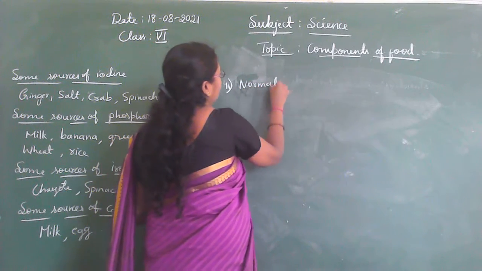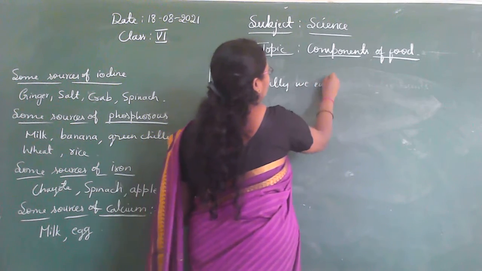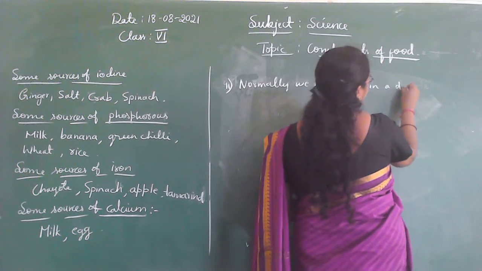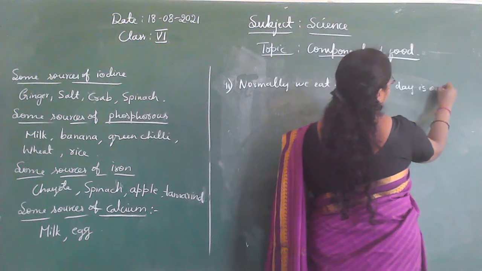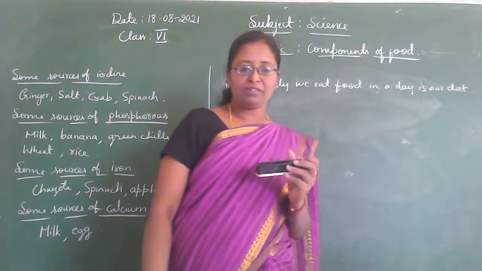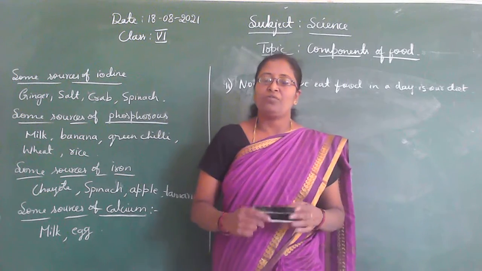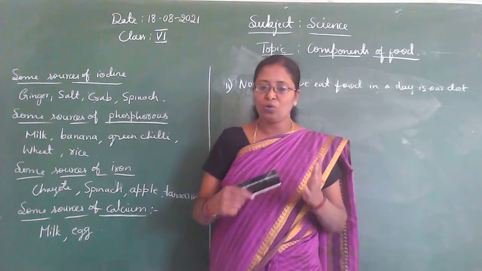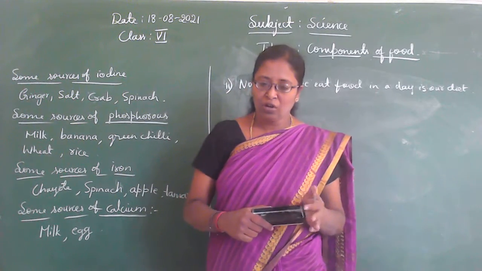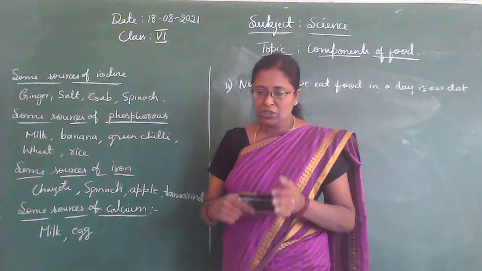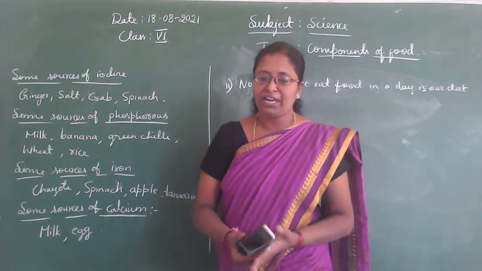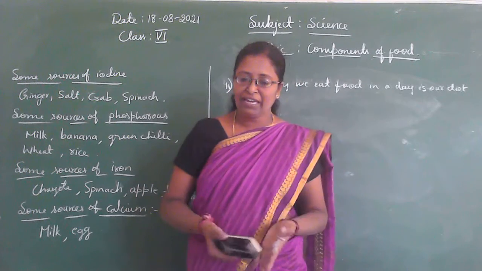Normally, the food we eat in a day is our diet. That's our diet. Isn't it, children? Then, for growth and maintenance of our good health, our diet should have all the nutrients that our body needs.